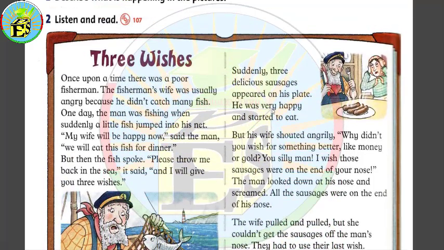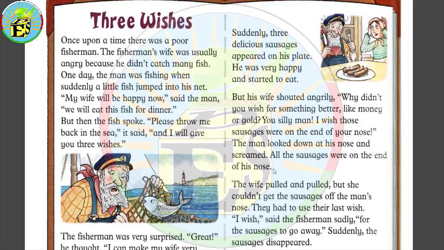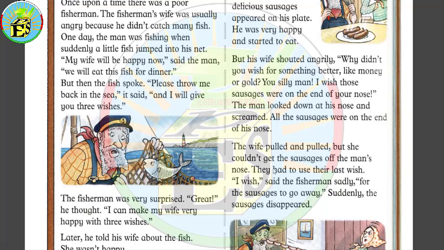Suddenly, 3 delicious sausages appeared on his plate. He was very happy and started to eat. But his wife shouted angrily, "Why didn't you wish for something better, like money or gold? You silly man! I wish those sausages were on the end of your nose." The man looked down at his nose and screamed. All the sausages were on the end of his nose.